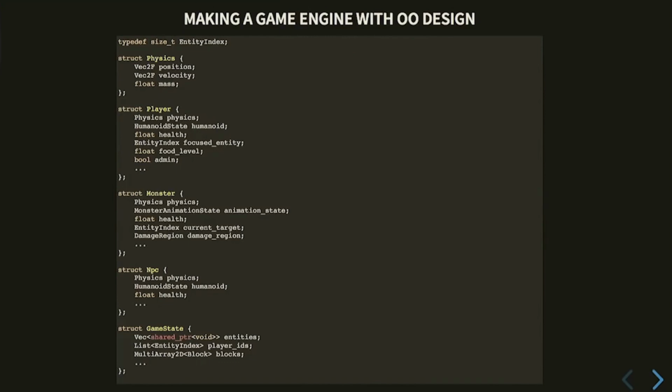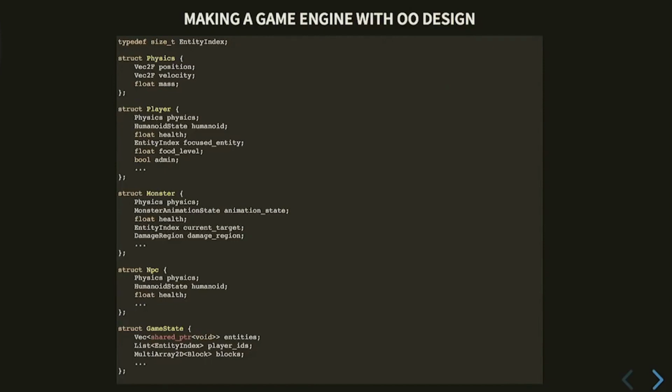One thing to note here is that our game state is like a list of all the non-entity data that I talked about, and then this list of entities. And we got this, if you don't know C++, I'm sorry, but hopefully it's not too distracting. We have the shared pointer to void, because we don't know what to put there yet. So we have entities as an NPC, a monster, and a player. So the type system is kind of in our way. So we have a shared pointer to void. And we're going to improve this in a sec.